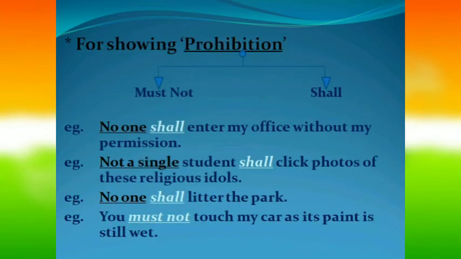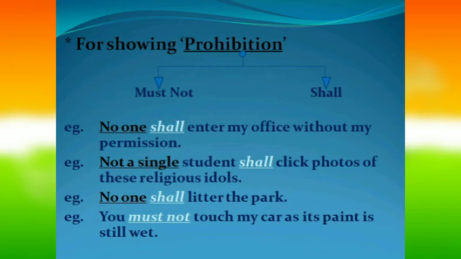For showing prohibition, we use either must not or shall. If the sentence starts with any negative words, then we use shall. If the sentence is normal and it shows prohibition, we use must not. For example, no one shall enter my office without my permission.